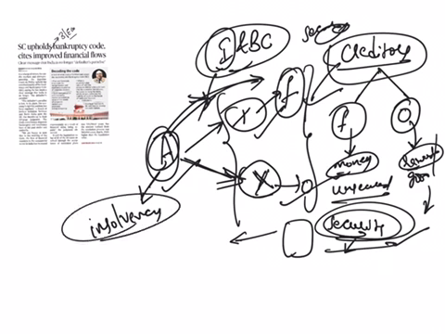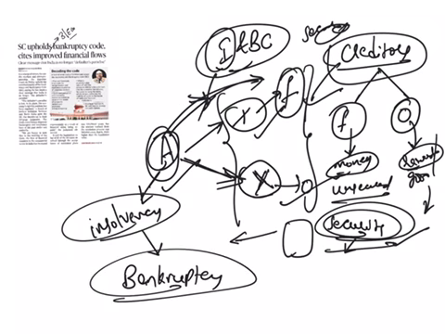Insolvency means inability to repay your creditors. And this insolvency is considered bankruptcy if it is legally declared by the court that this person has become insolvent and he cannot repay the debts to his creditors. So we can say that bankruptcy is a legal